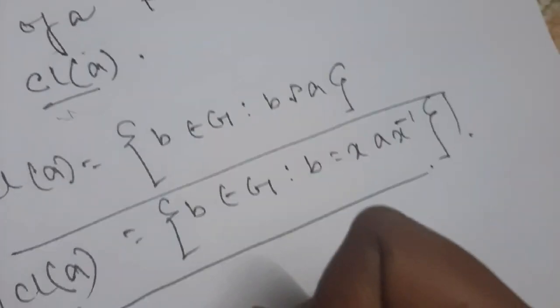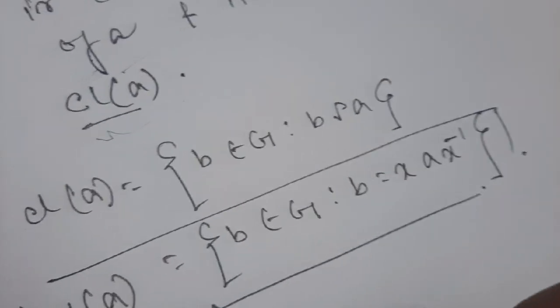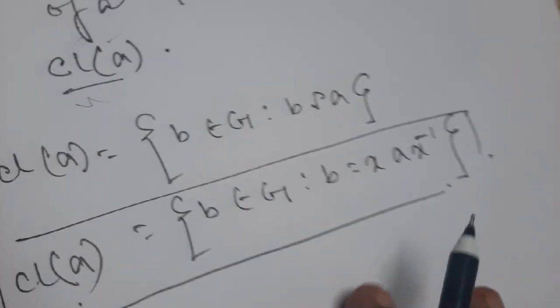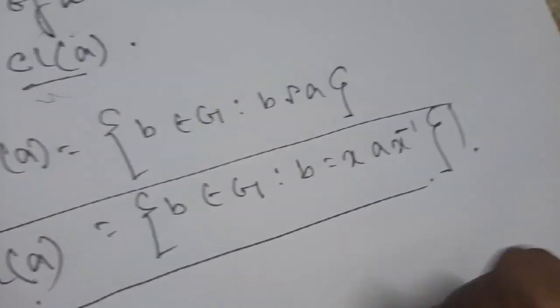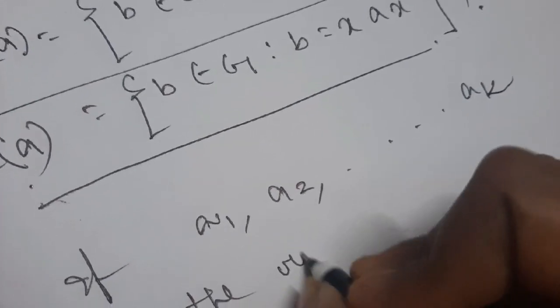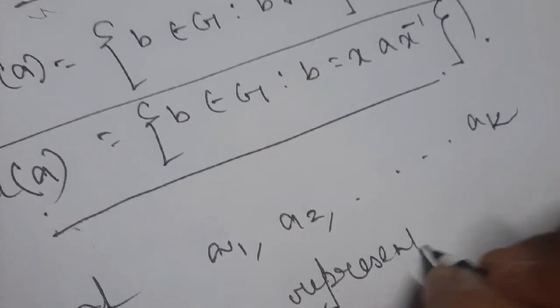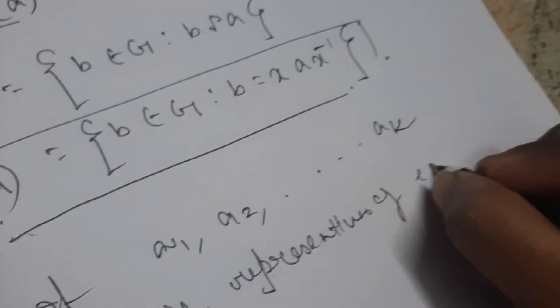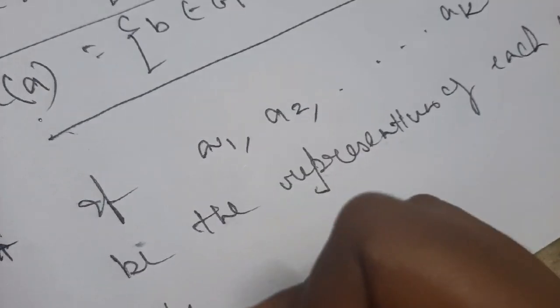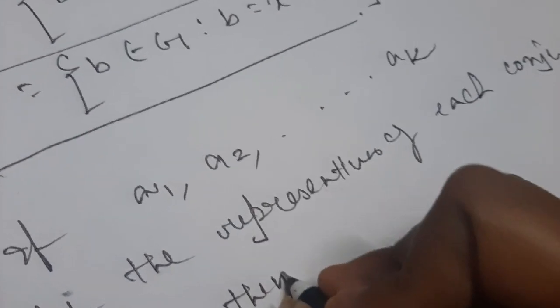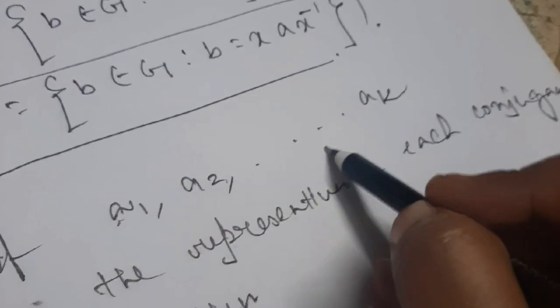Okay, and as this rho is an equivalence and this class A is the equivalence class, therefore you all know very well that the group will be partitioned into all these equivalence classes. That means you can write, if A1, A2 up to AK are the representatives of each conjugacy class, then G will be partitioned into the conjugacy classes of these elements.